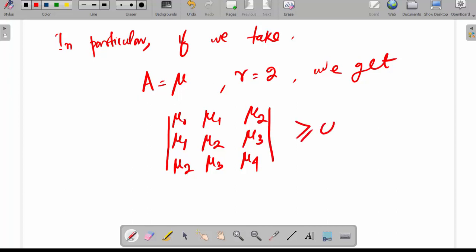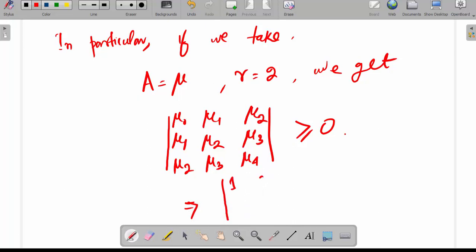These are all central moments. This is greater than or equal to 0. Now mu 1, the first moment about the mean, is equal to 0, and mu 0 is equal to 1. So in place of mu 0 we can write 1.